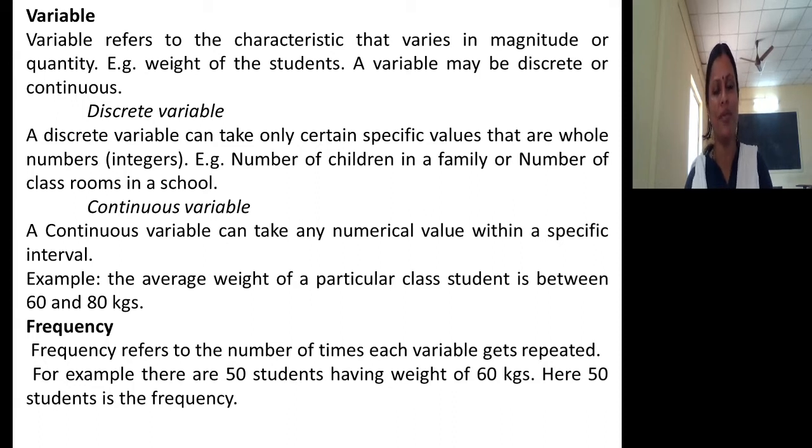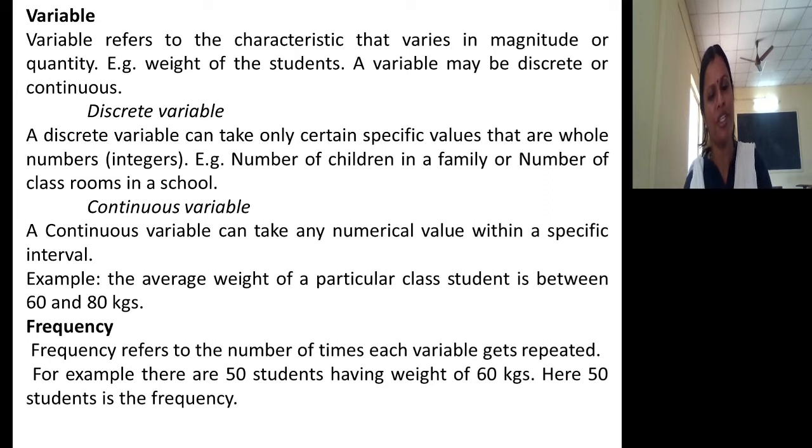What is a continuous variable? A continuous variable can take any numerical value within a specific interval. For example, if the weight of students in a class is in between 60 to 80 kgs, then that is called a continuous variable. Means it will not take only certain specific values.